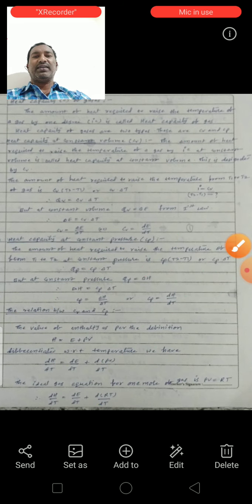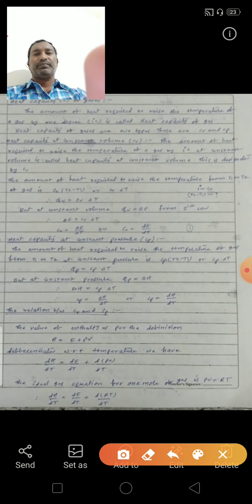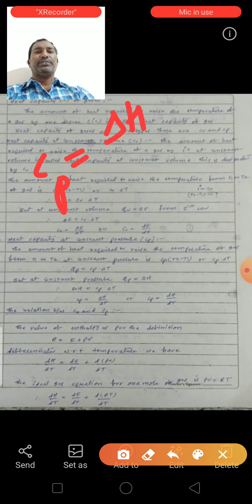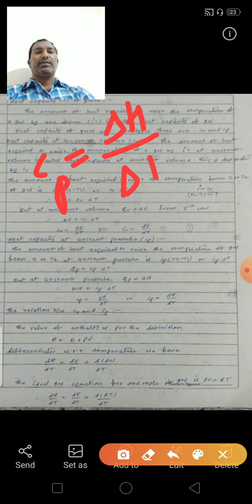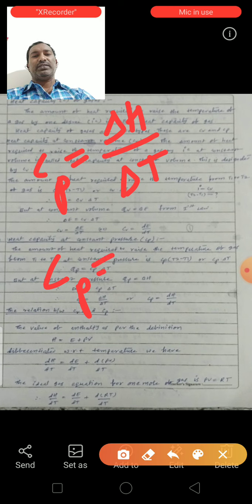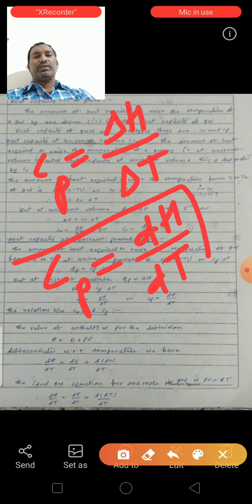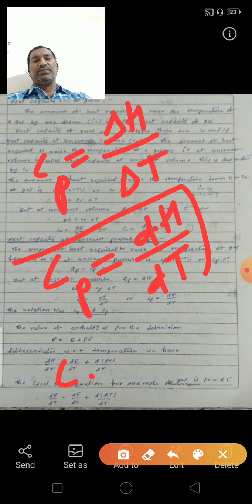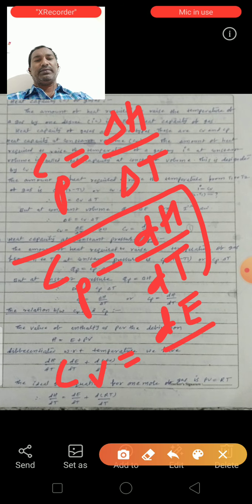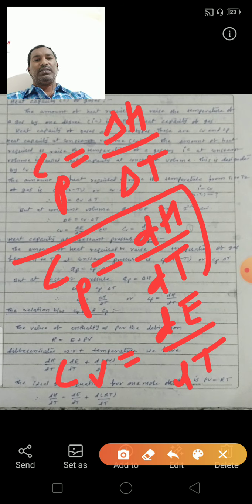From here we can write Cp is equal to delta H by delta T. For small changes we can write Cp is equal to dH by dT. Cv is equal to dE by dT.